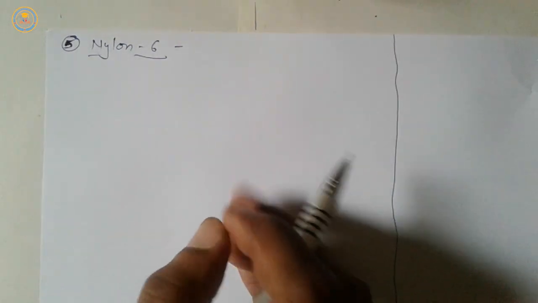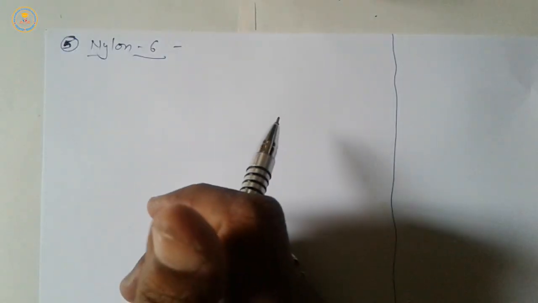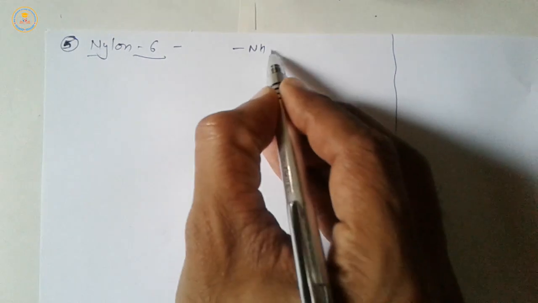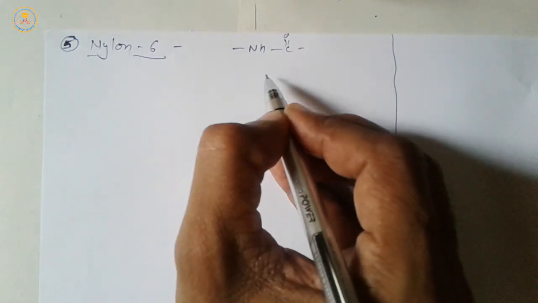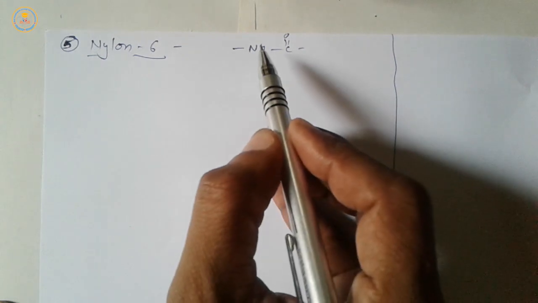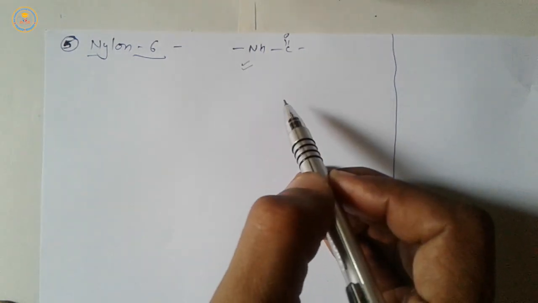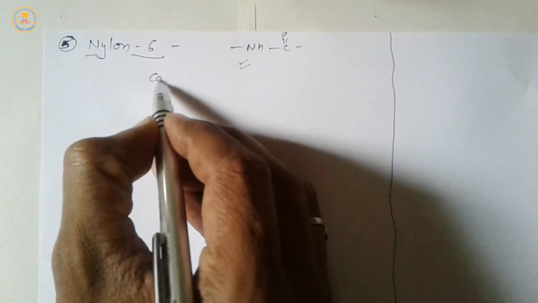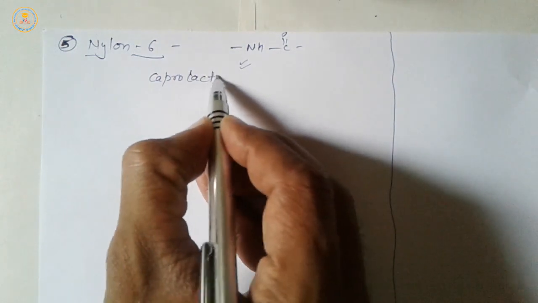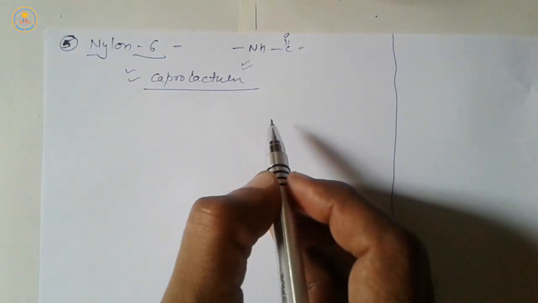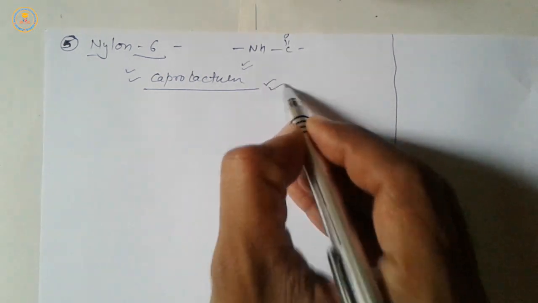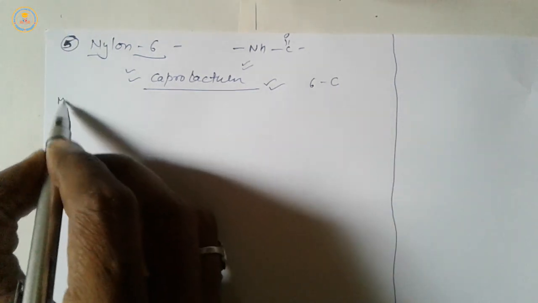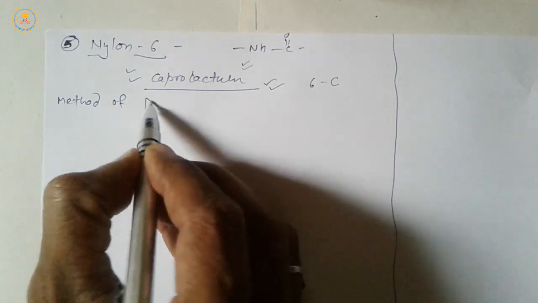Next commercial polymer is nylon 6. It is a polyamide because its polymer chain contains amide groups. The monomer of nylon 6 is caprolactam. Very important. Caprolactam, which is a cyclic amide, has 6 carbon atoms. Now next, method of polymerization.